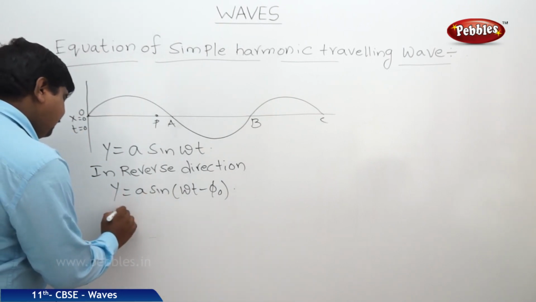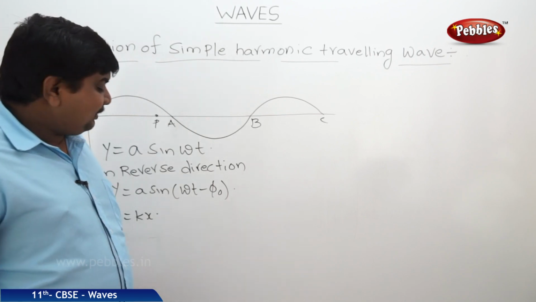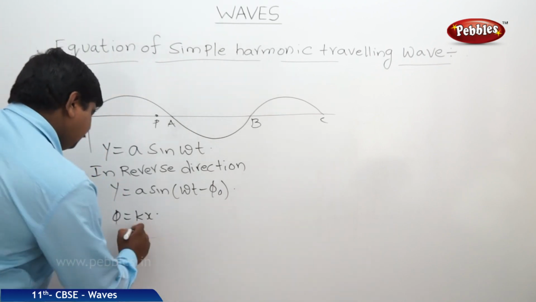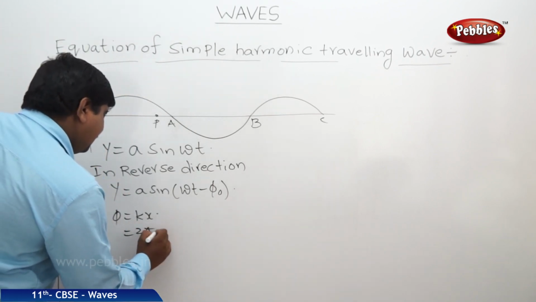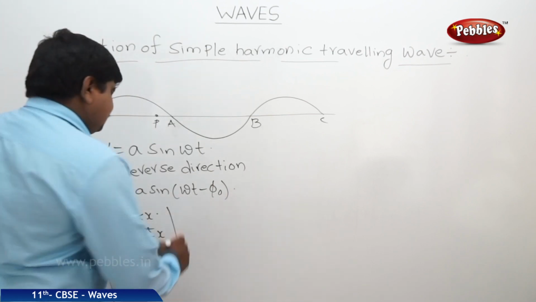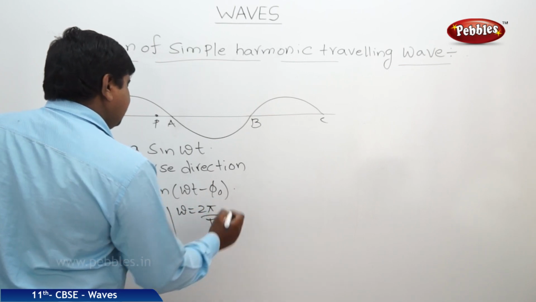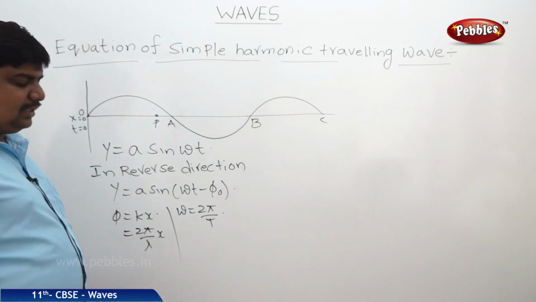So we know that phi is equal to kx, where k is the propagation constant, and we can write k as 2 pi by lambda into x. And in the same equation we can write omega as 2 pi by capital T also, because the time period is equal to 2 pi by omega.